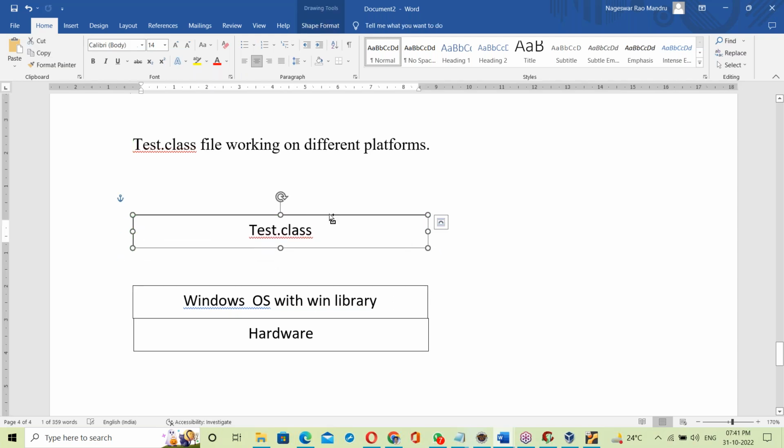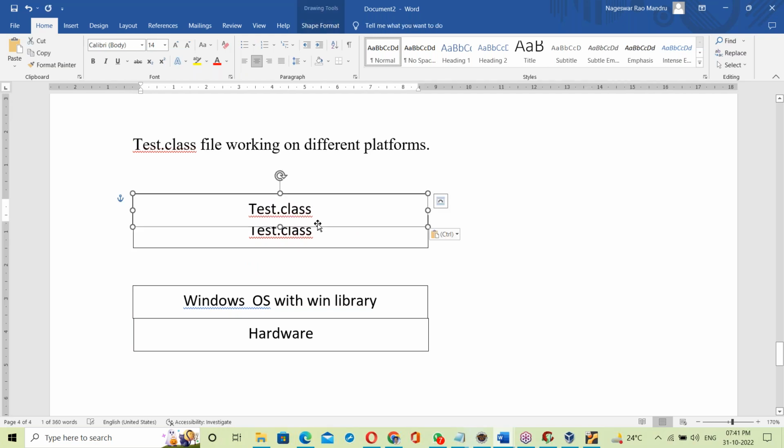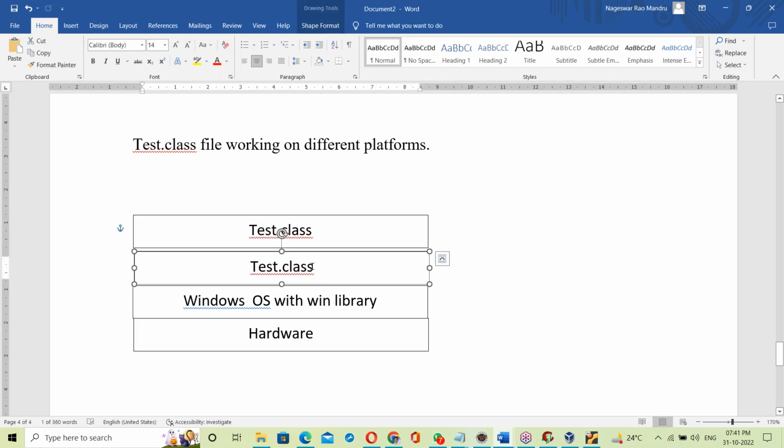For linking purposes, between the .class file and Windows OS, one more layer comes into the picture. What is this layer? Can anyone guess? Anyone have an idea? That layer is the JVM layer.